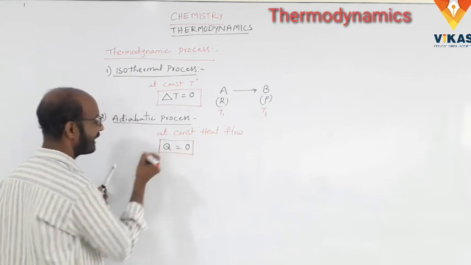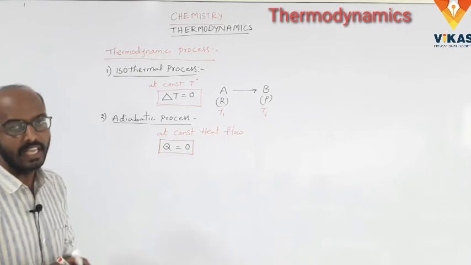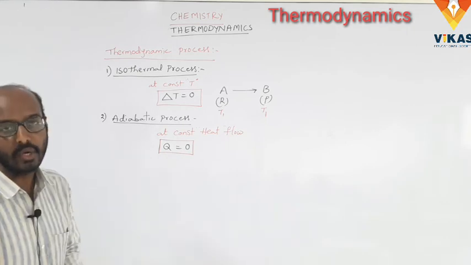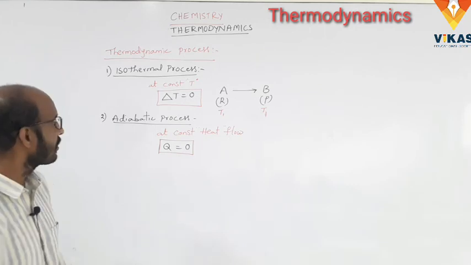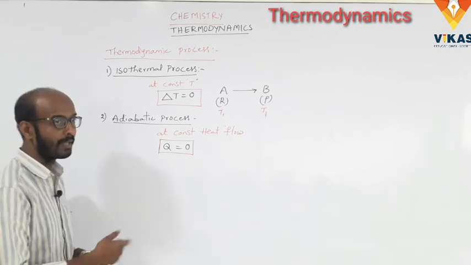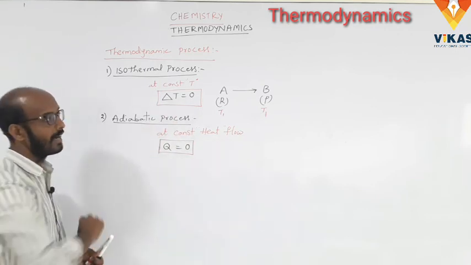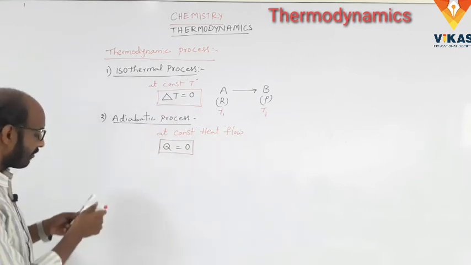So what is meant by adiabatic process? The process in which the exchange of heat flow between the system and surroundings does not take place is called an adiabatic process. Simply, the process occurring at constant heat flow is called an adiabatic process. Clear? And third one,